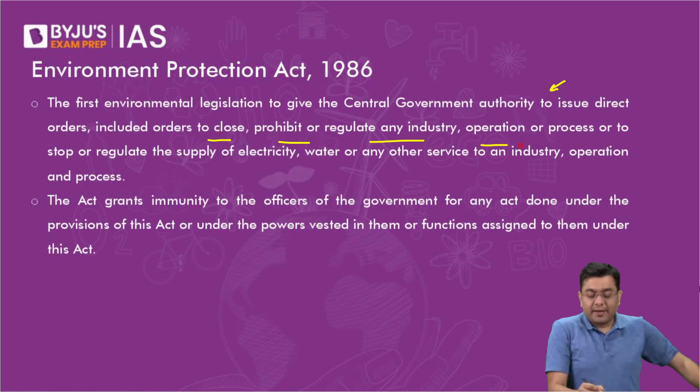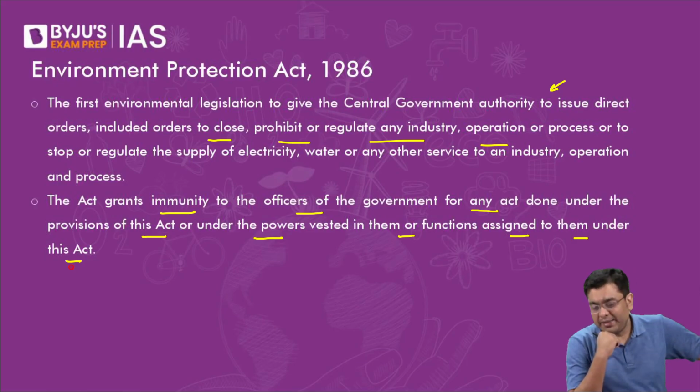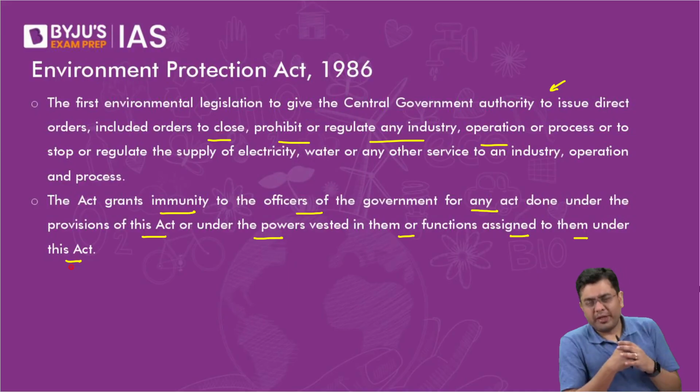So the act grants immunity to the officers of the government for any act done under the provisions of the Environment Act 1986, or under the powers vested in them or functions assigned to them under this act. They have a kind of immunity so that they can carry out their functioning in an impartial manner.